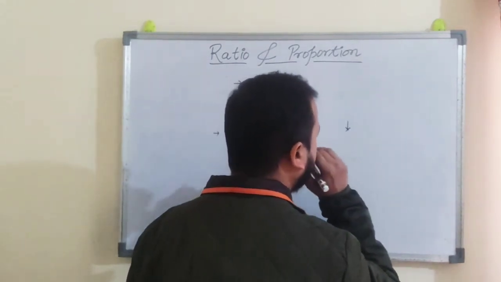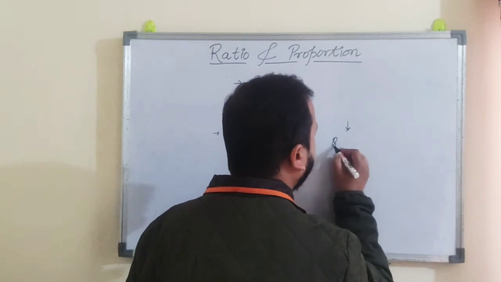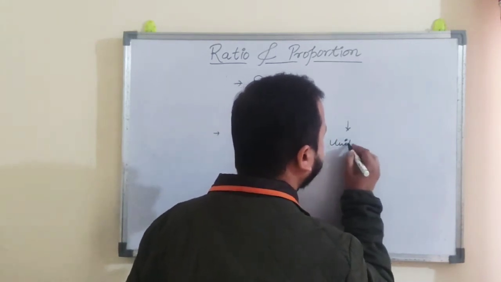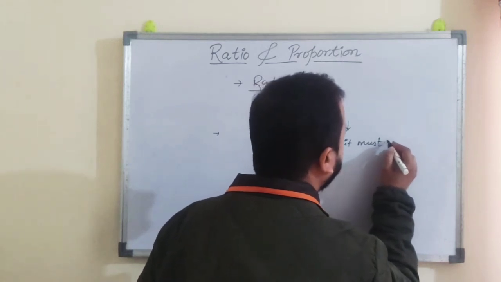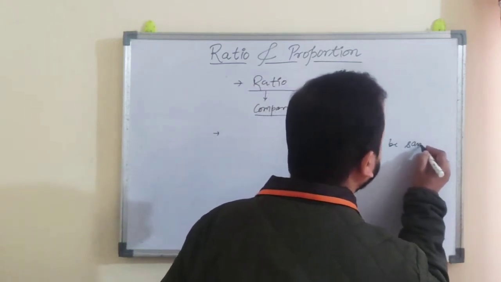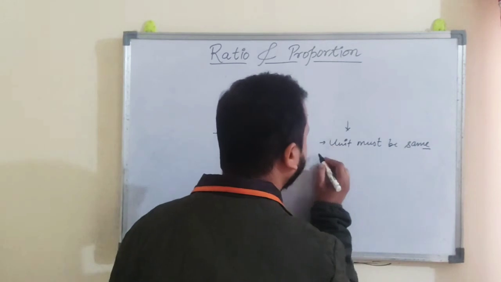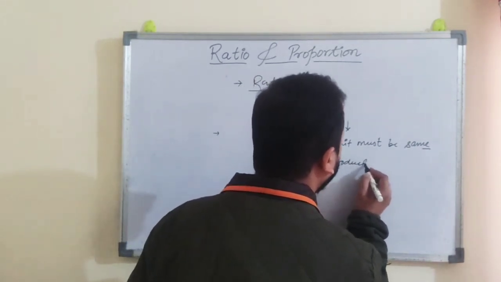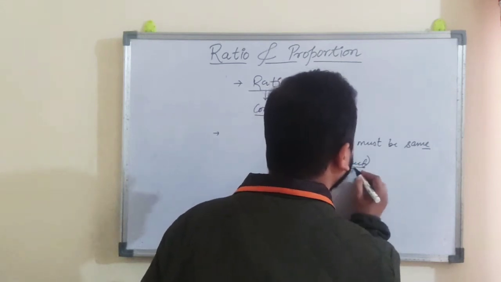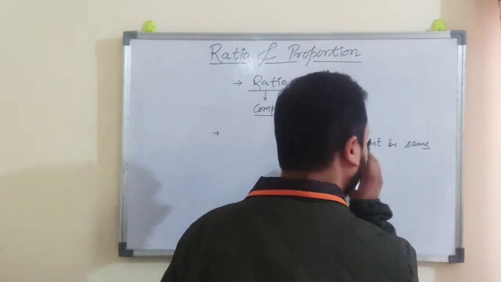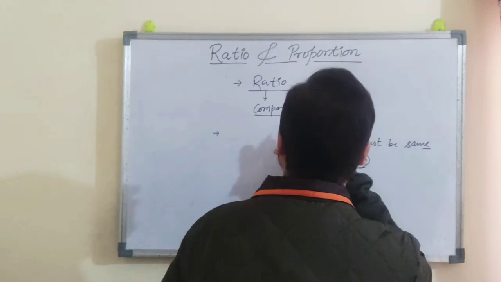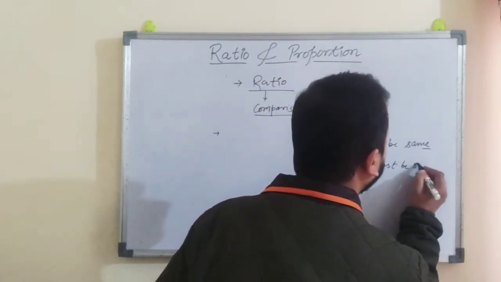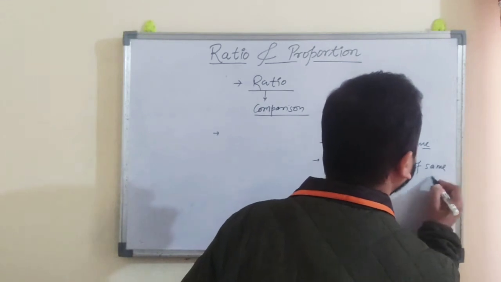One, the unit must be same, and two, the product, or the term of the ratio, must be of same kind.